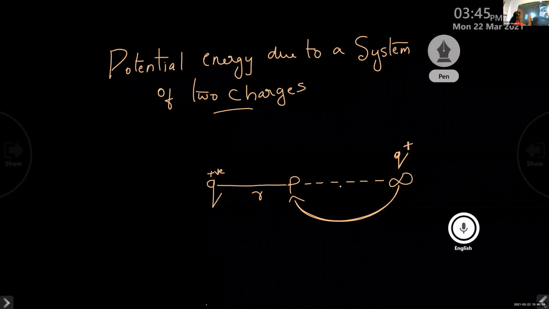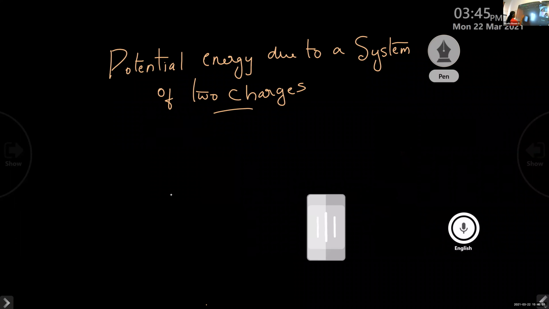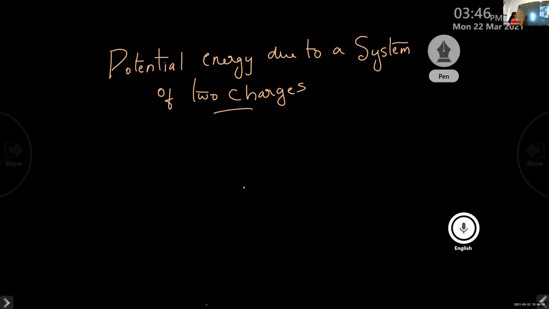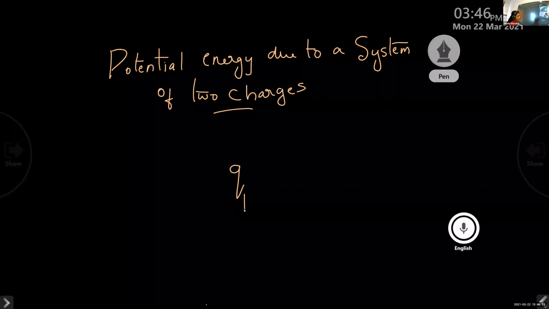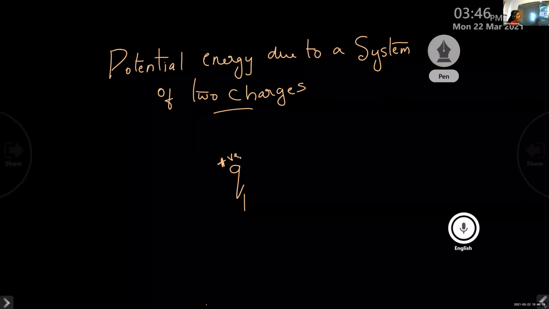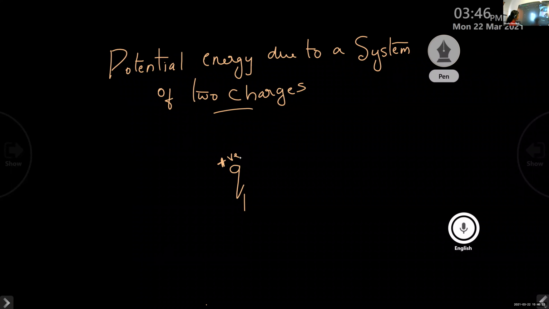In order to explain this, initially we are considering a charge Q1 with positive sign.